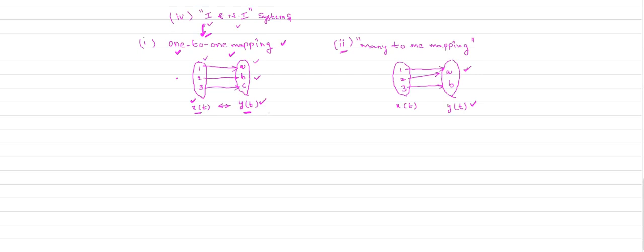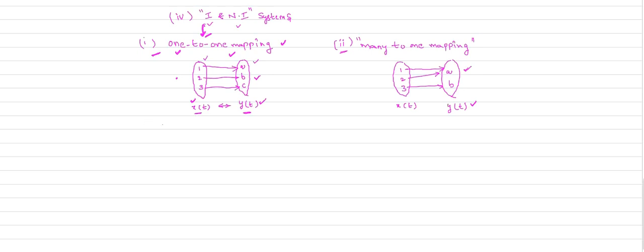That means for an invertible system, there should be one to one mapping between input and output at each and every instant of time. So all of you understand carefully what is an invertible system. If the system is invertible, there should be one to one mapping between input and output at each and every instant of time. That is your invertible system.